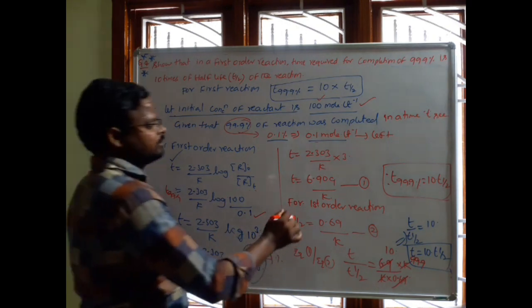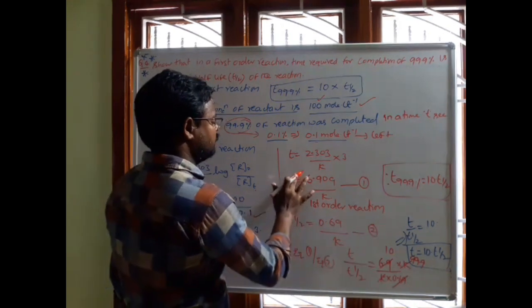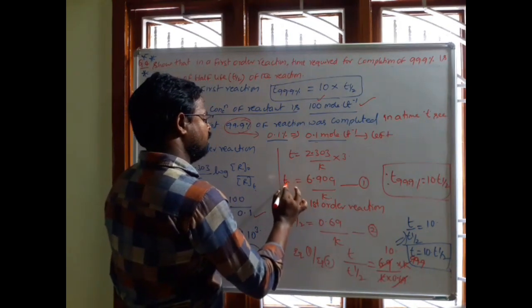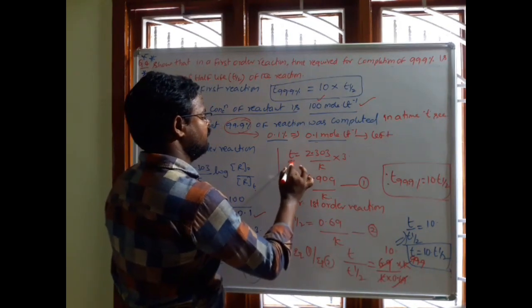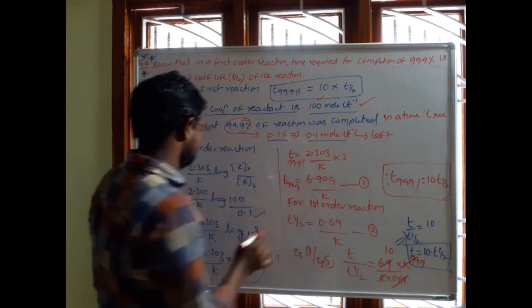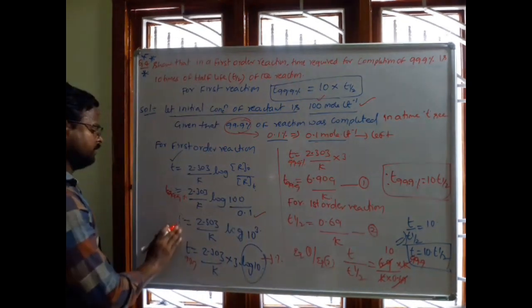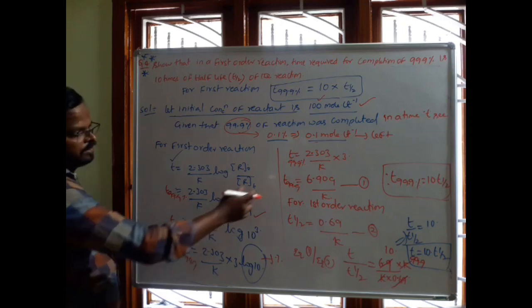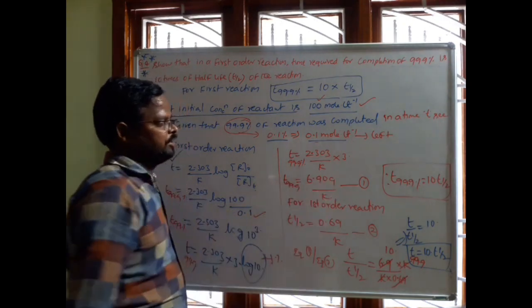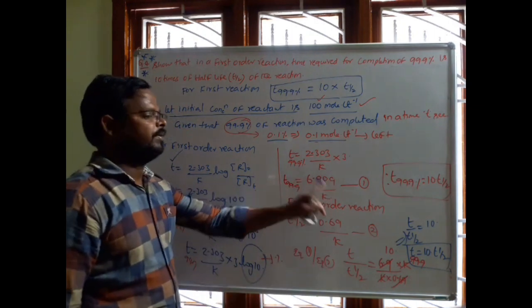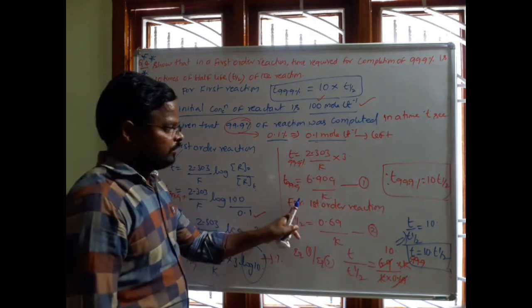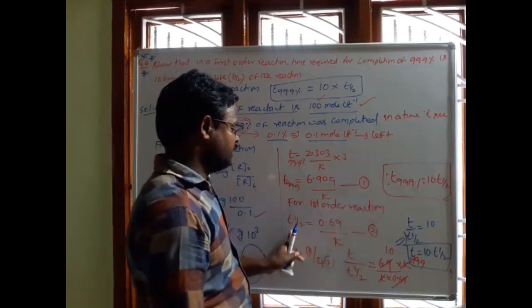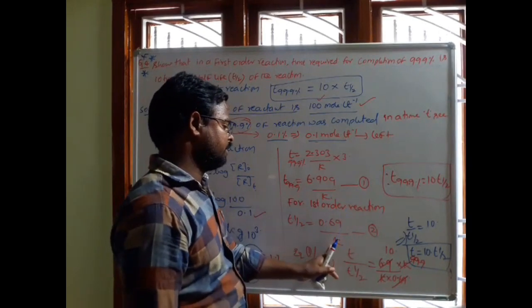On simplification, t 99.9% is equal to 6.909 by k. And we know that for a first order reaction, t half equal to 0.69 by k.